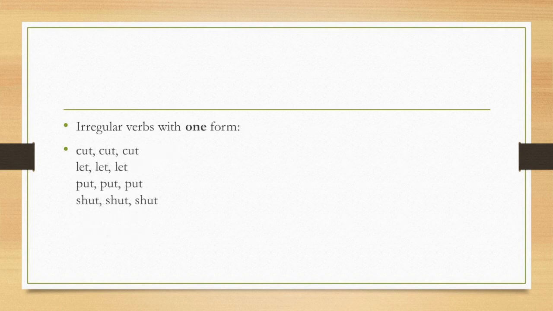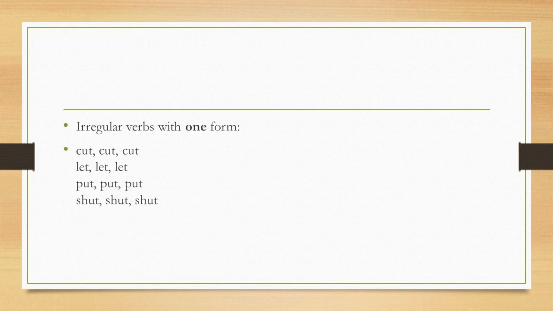Now, there are irregular verbs with only one form. For example, look at the verb cut. Its simple past is again cut and its participle form is also cut. Let, let, let. Put, put, put. Shut, shut, shut.